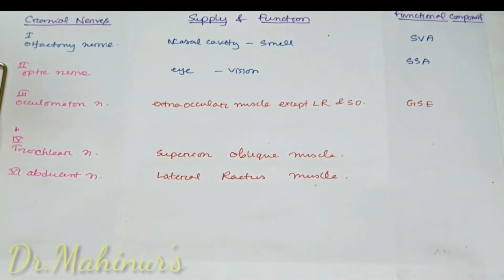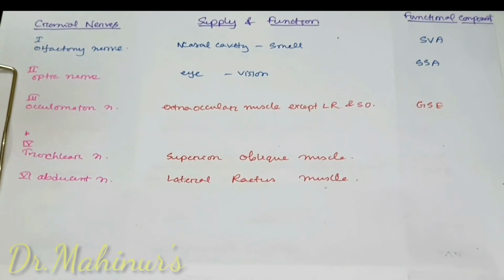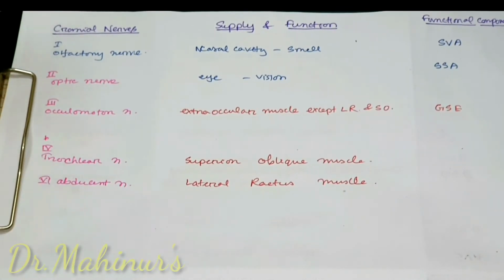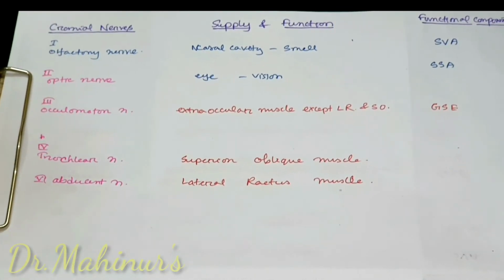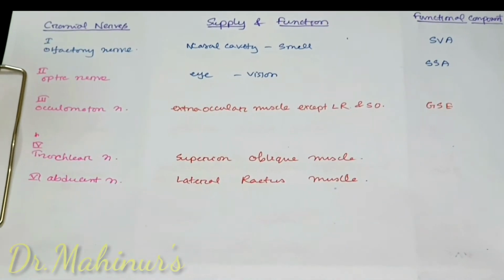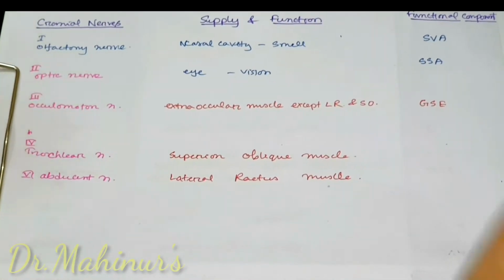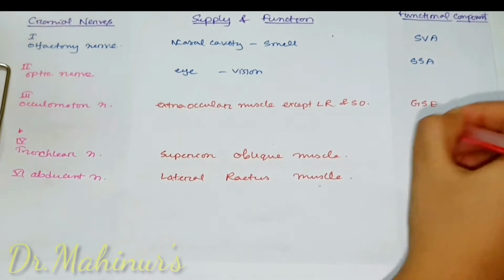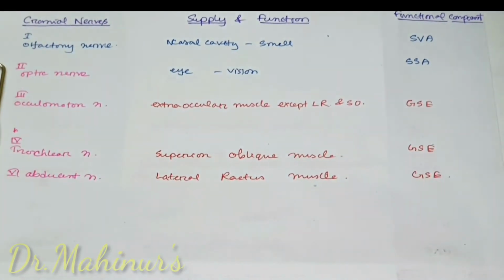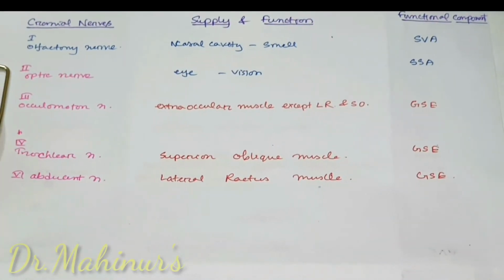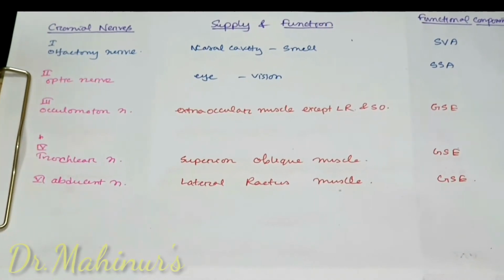So it has general somatic efferent component. Efferent as it is purely motor. So 3, 4, 6 cranial nerves have the same functional component: general somatic efferent.